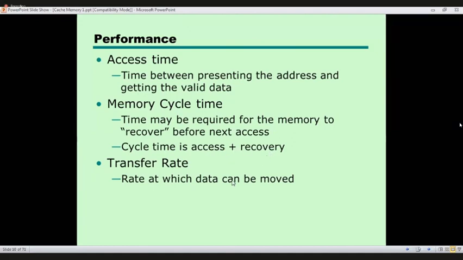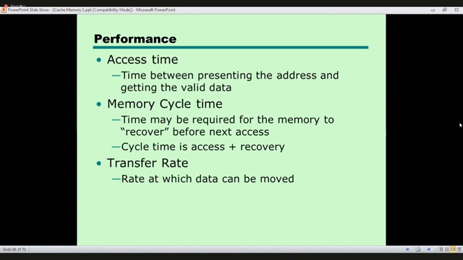And the transfer rate. Transfer rate is the rate at which data can be moved. Right? The number of transfers per second. That is the transfer rate. Within 1 second, how many data sets can be transferred. Right?